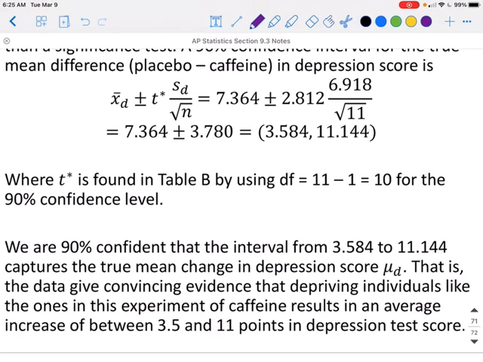That is, the data gives convincing evidence that depriving individuals, like the ones in this experiment, of caffeine results in an average increase of between 3.5 and 11 points in depression test scores.